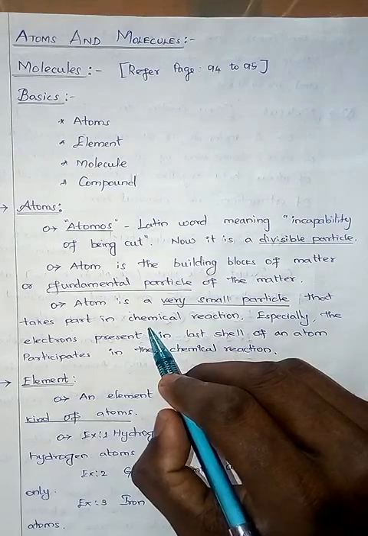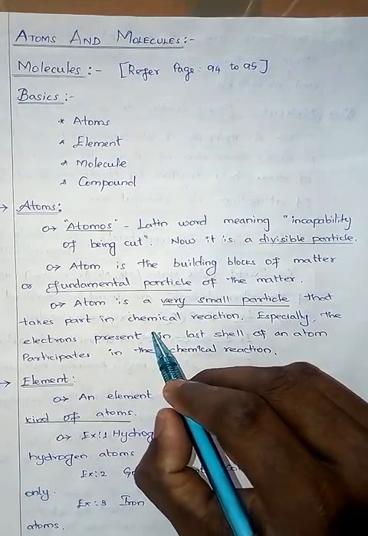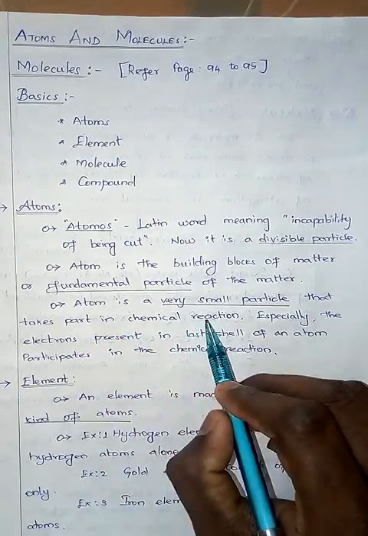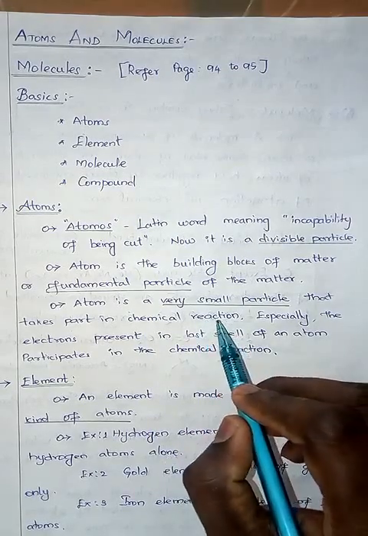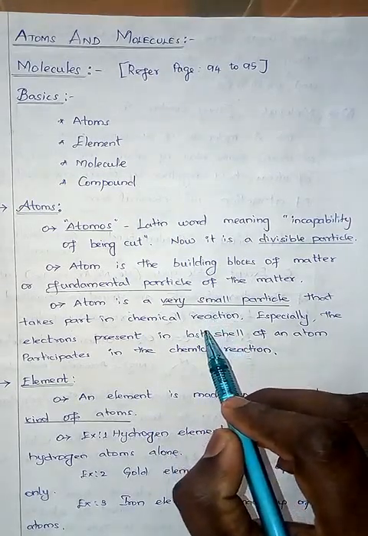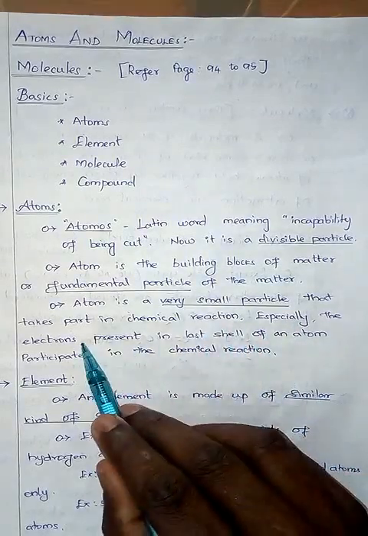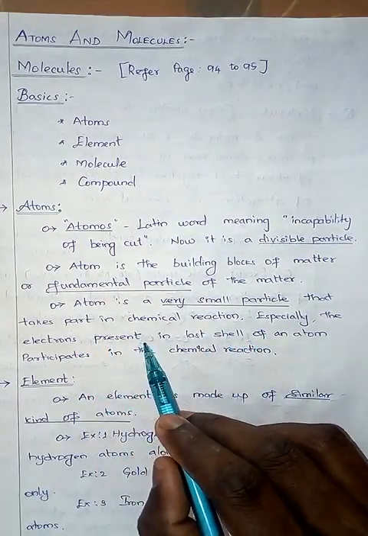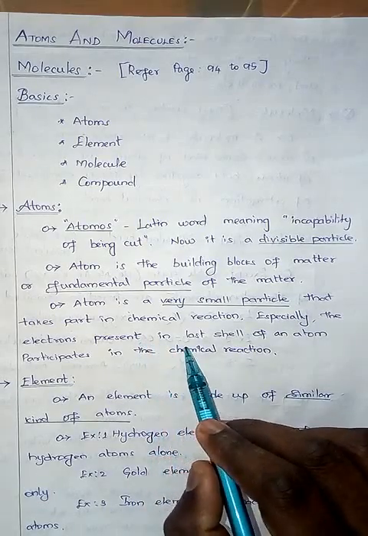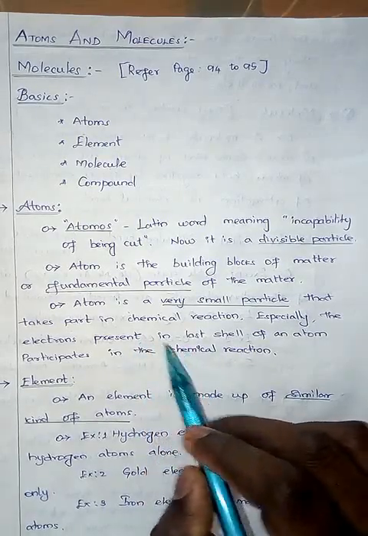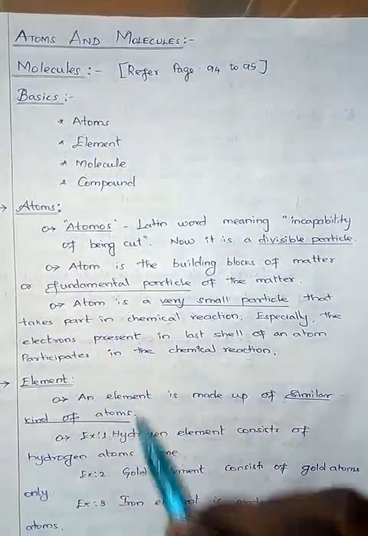As I said earlier, atom is the smallest particle that takes part in chemical reaction. Actually, the electrons present in an atom take part in the chemical reaction. What kind of electrons? The last shell electrons. The electrons present in the last shell take part in the chemical reaction. So, atoms take part in the chemical reactions.